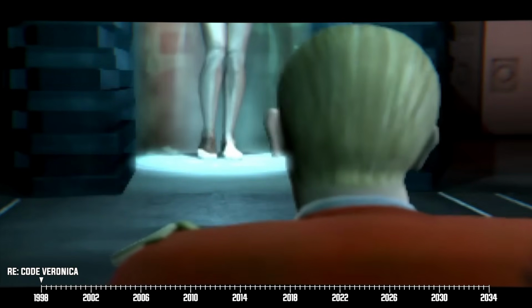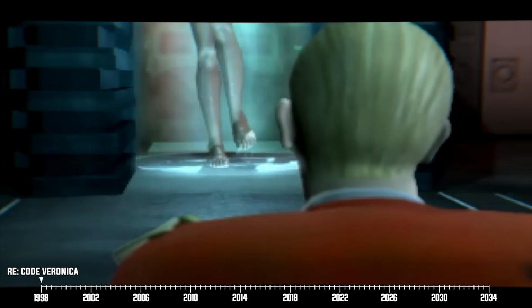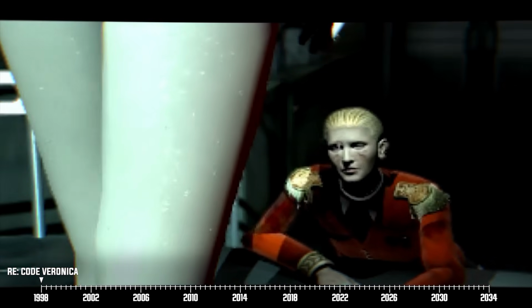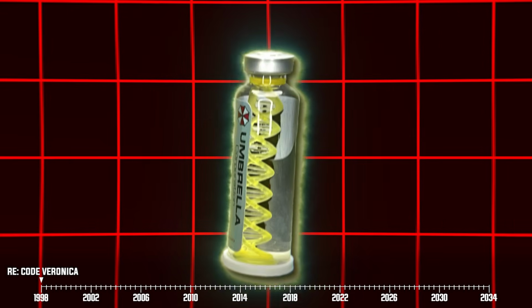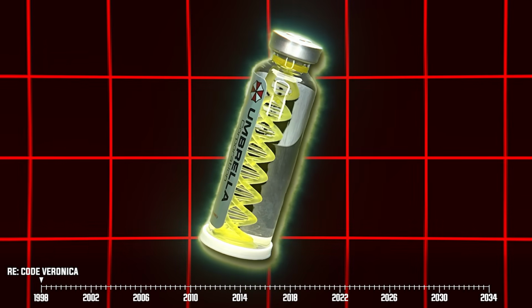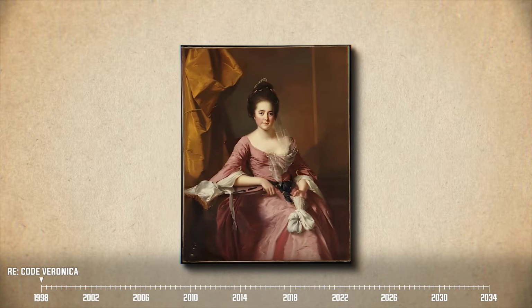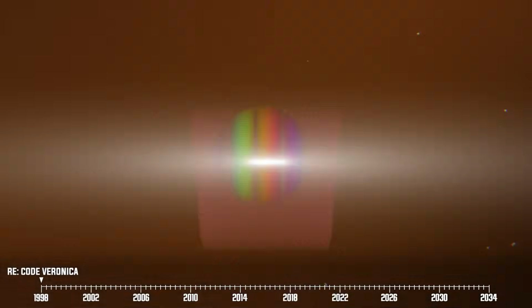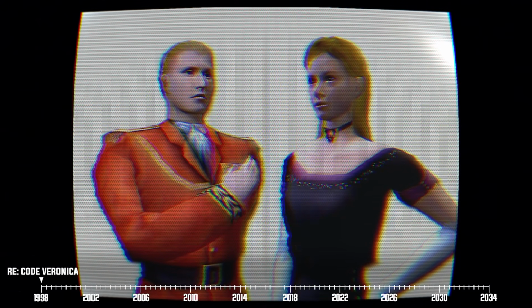We find out that Alexia has been put in cryogenic stasis after she inoculated herself with a variant of the T-virus known as the T-Veronica virus. Unlike the original T-virus, the T-Veronica variant was created by Alexia herself. And remember Veronica Ashford, the lady I mentioned all the way back in the beginning of our video? Yep, Alexia and Alfred are her descendants.